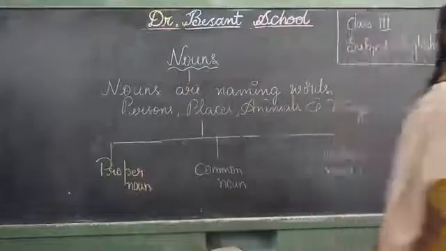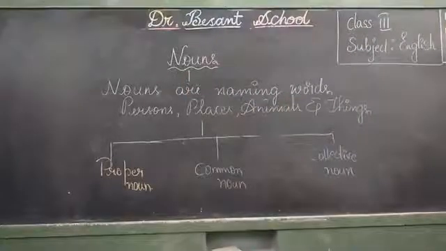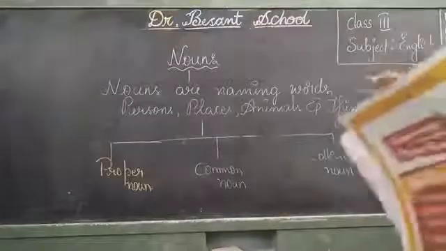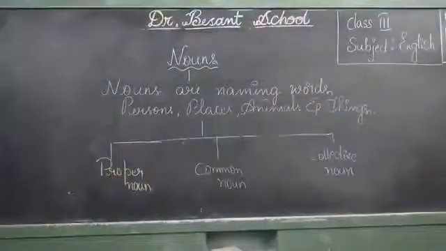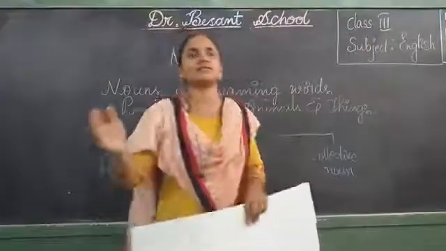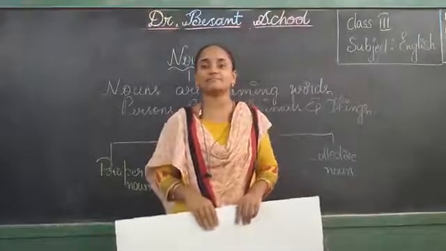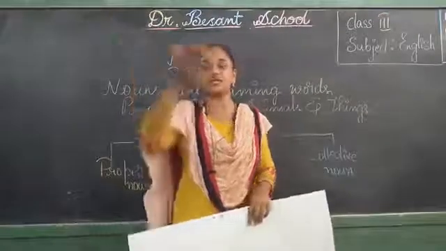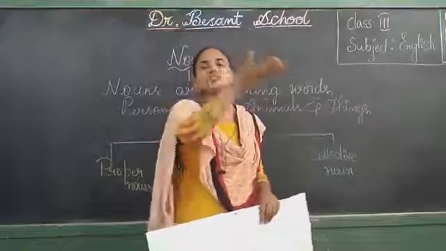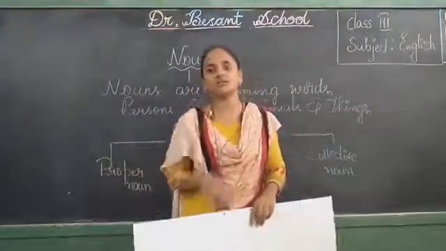Let us see some examples for common nouns also. Generally, see, general names used for people, places, animals or things. Suppose, girl. Any girl is a girl. We have many girls in the class, right? If I stand in the class, there are many girls, children sitting in the class, and I say, hey girl, come here. Who is the girl will stand up and come? Yes or no? I can't say girl, because all the girls will look at me. She is a girl, she is a girl, I am a girl. Yes or no? So girl is a common noun.